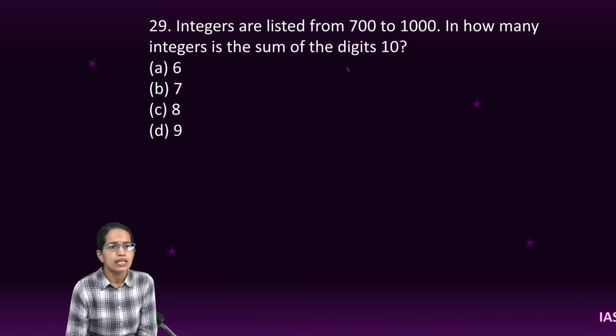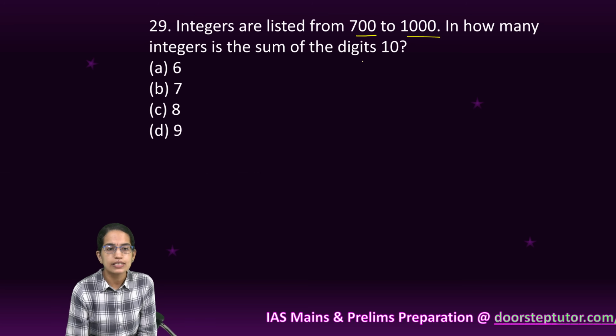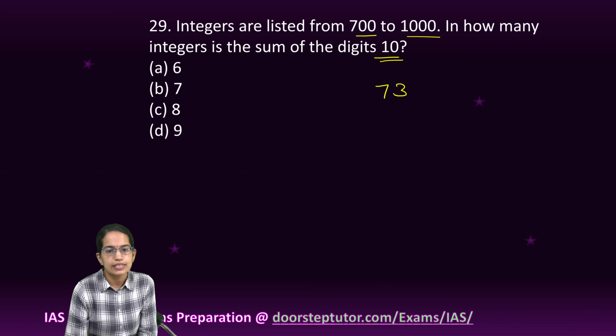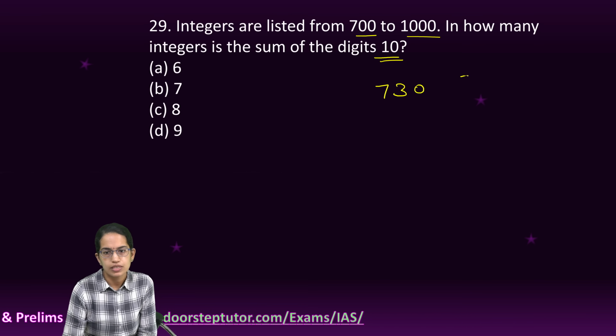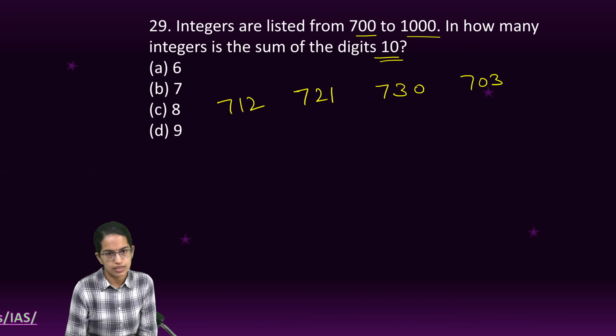Coming next is the integers that are listed from 700 to 1000. How many integers have the sum of the digits equal to 10? So I can write 730, the sum is 10. 703, again the sum is 10. 721, the sum is 10, and 712, again the sum is 10.